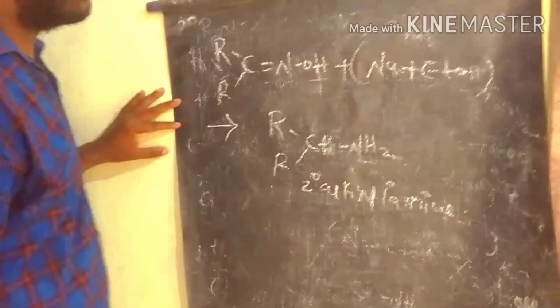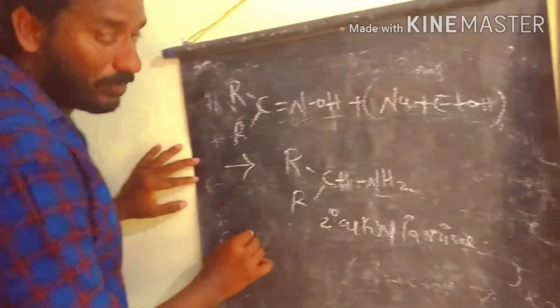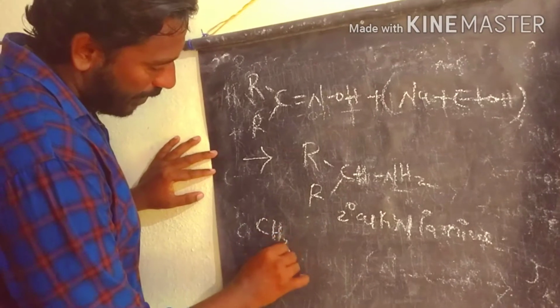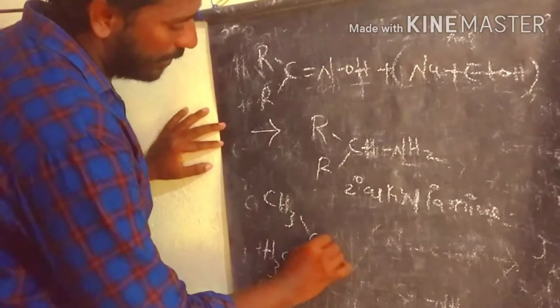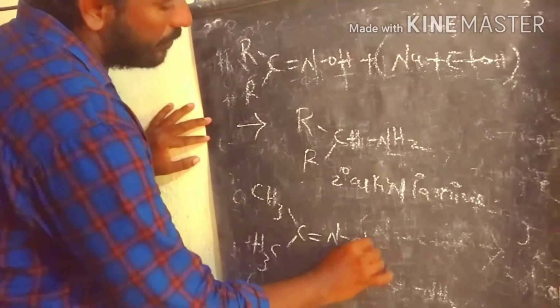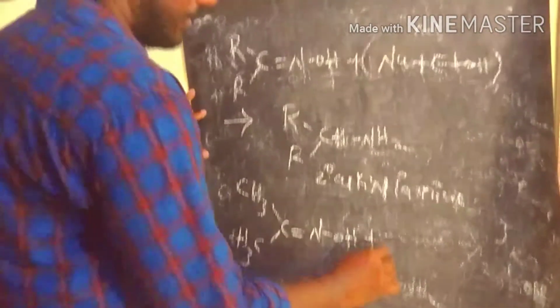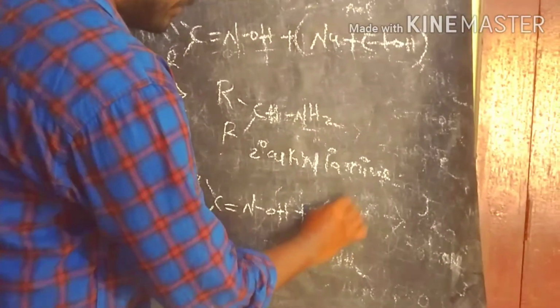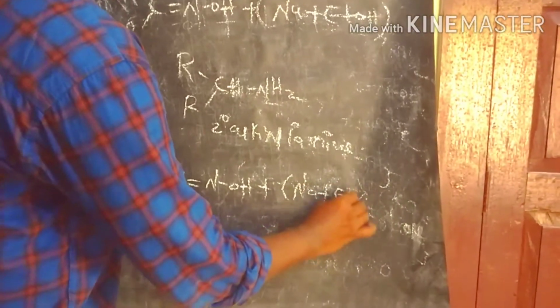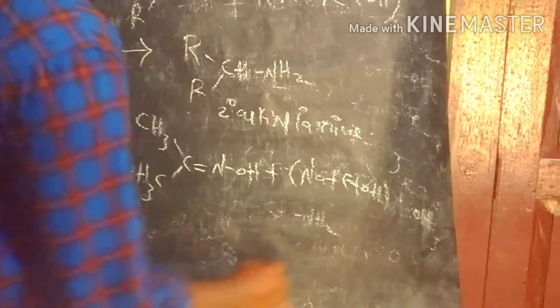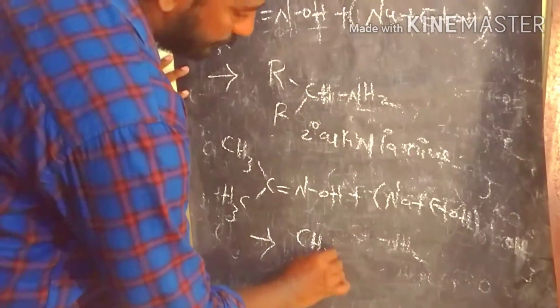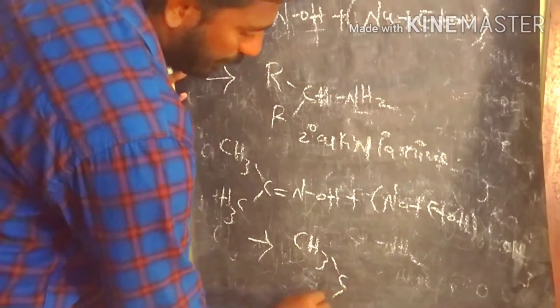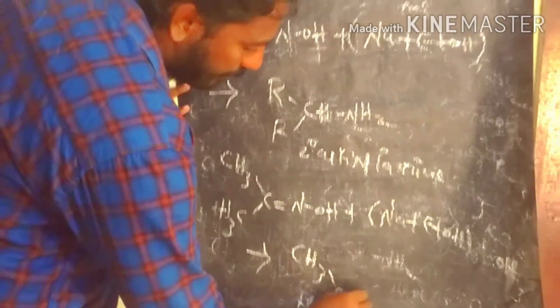We start with a simple example. Acetoxime is involved in this reaction in the presence of sodium and ethanol to produce isopropylamine as the product.